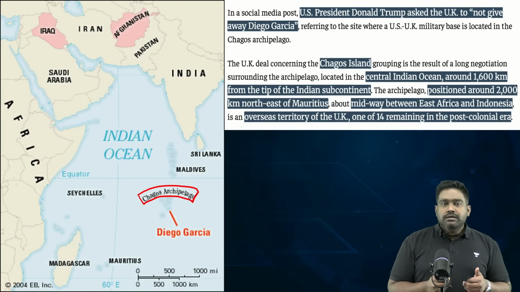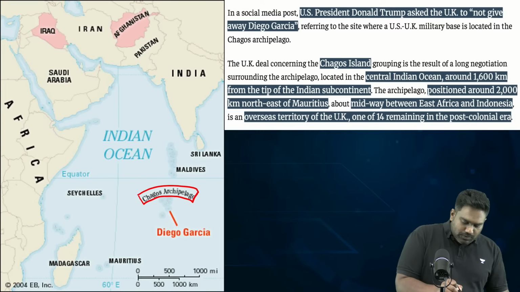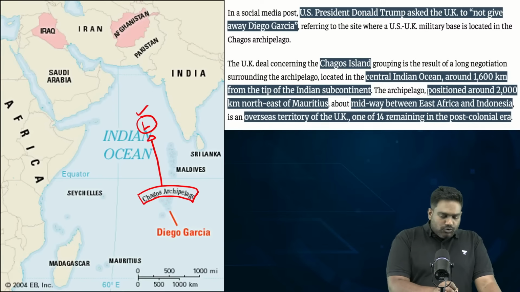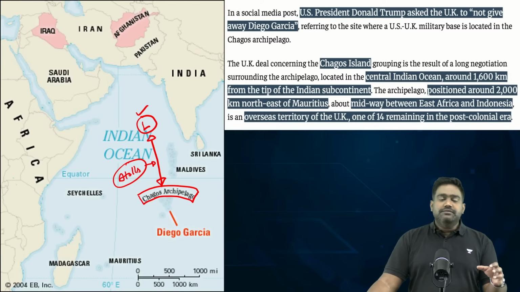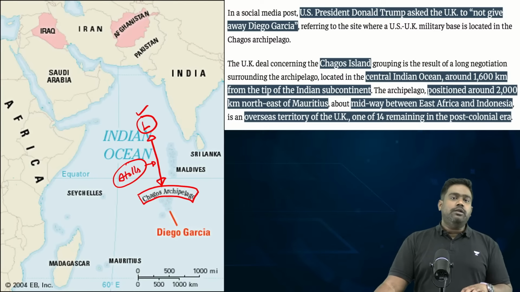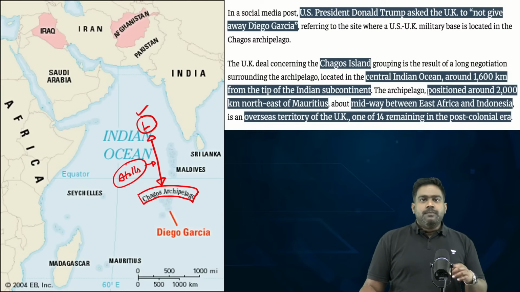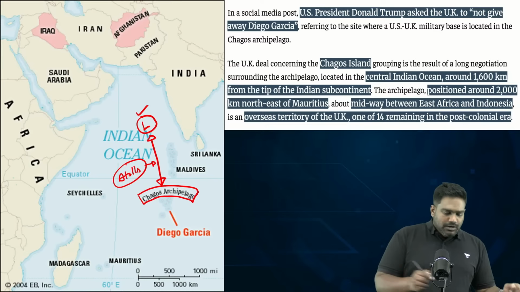So over here you have an underwater mountain ridge, the Chagos Lakadiv Ridge, that runs from here towards Lakshadweep Islands of India. On the Lakadiv Ridge, you have multiple coral atolls which form the different landforms from Maldives to the Chagosian Islands to some islands of Lakshadweep as well. They're essentially coral atolls sitting on the underwater Chagos Lakadiv Ridge.